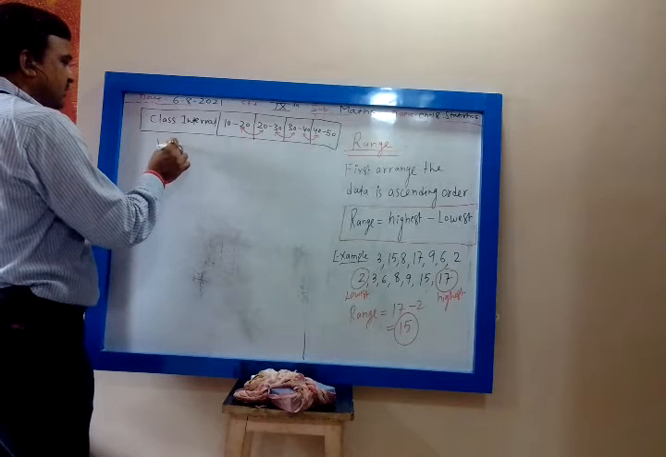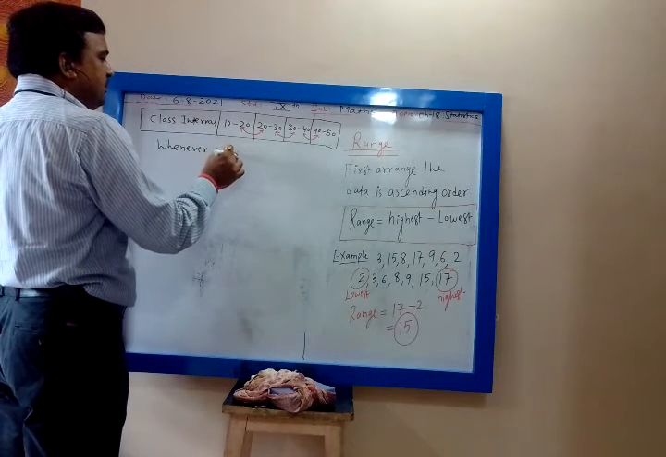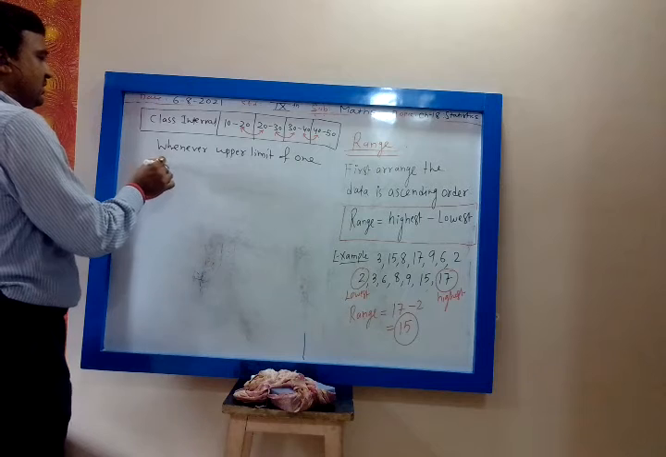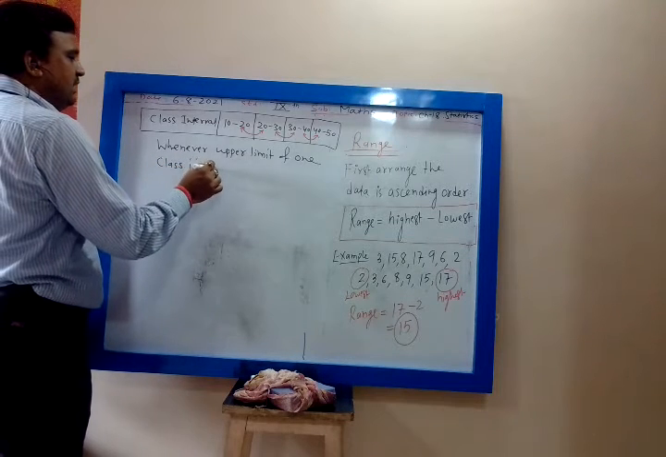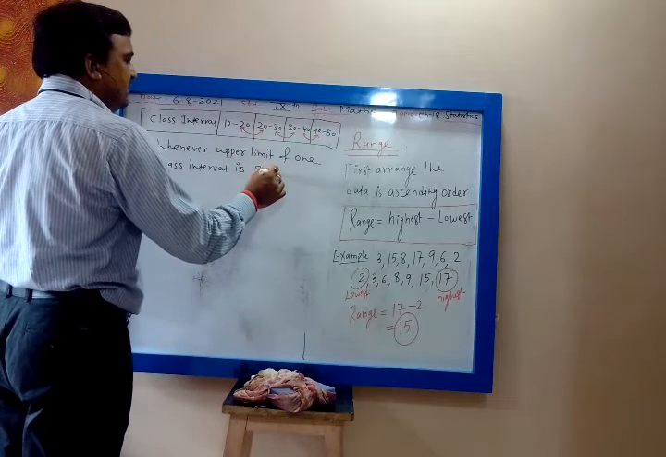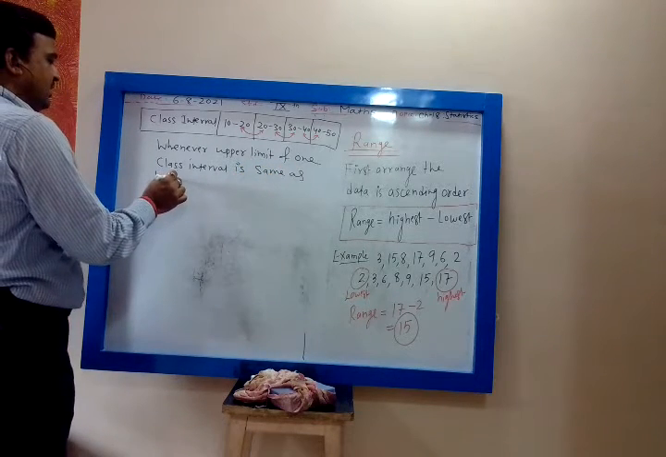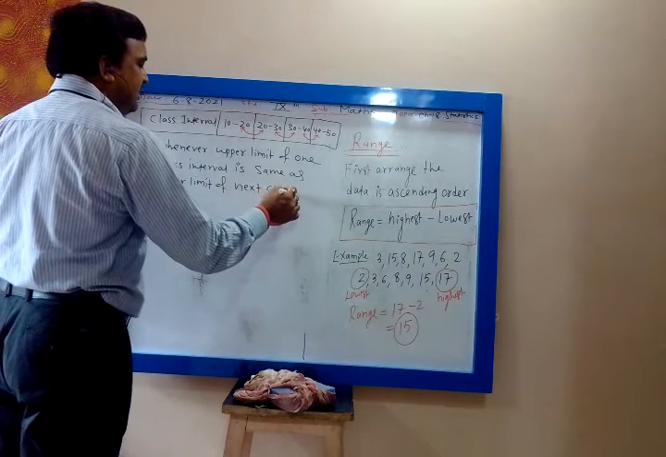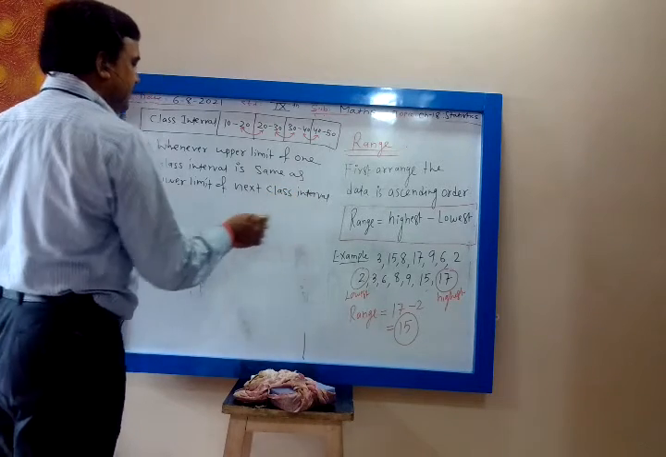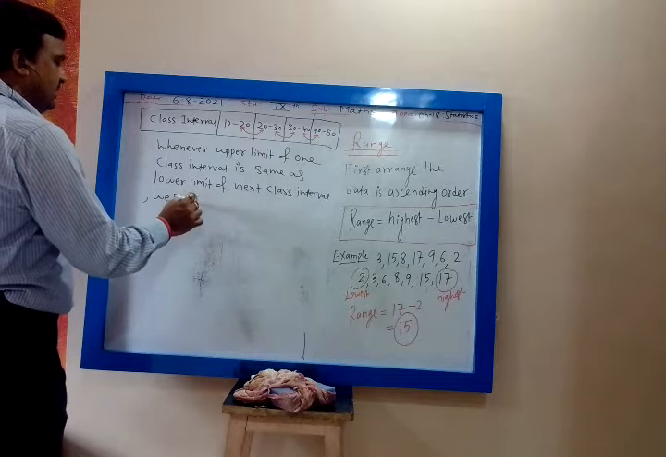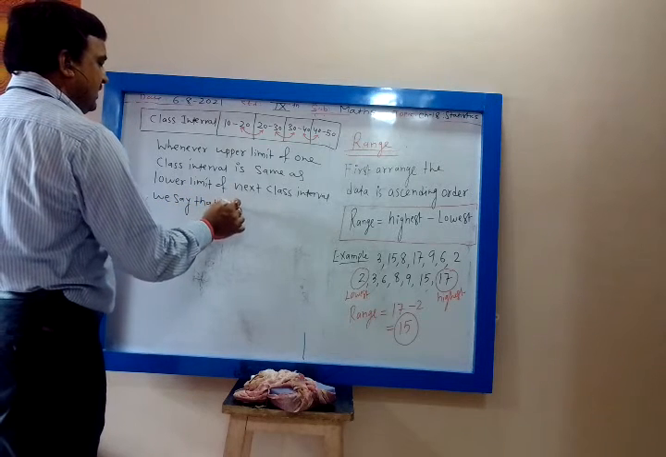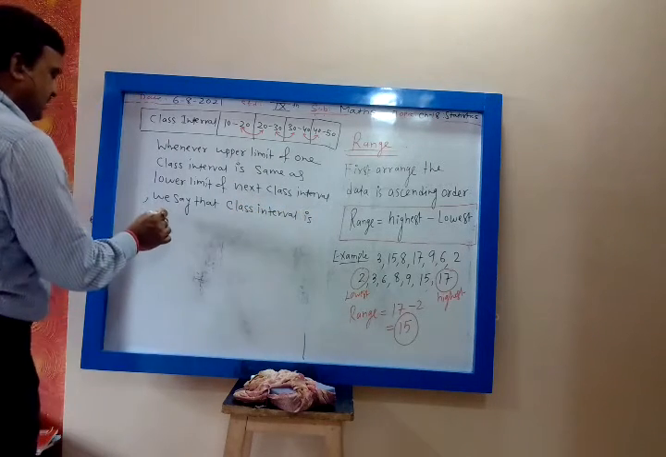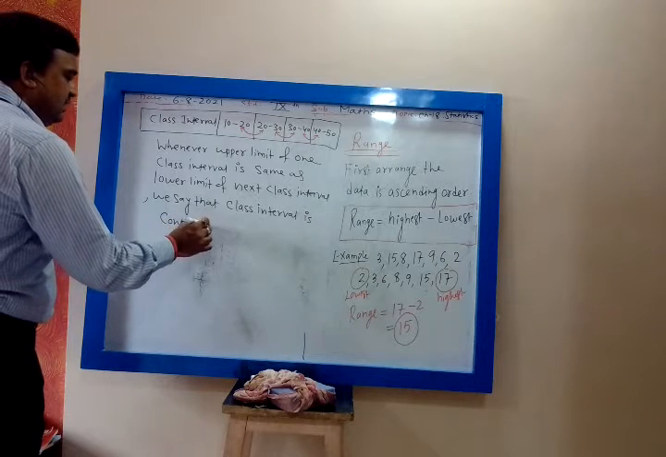So write down, whenever the upper limit of one class interval is the same as the lower limit of the next class interval, we say that the class interval is continuous. Continuous class interval.